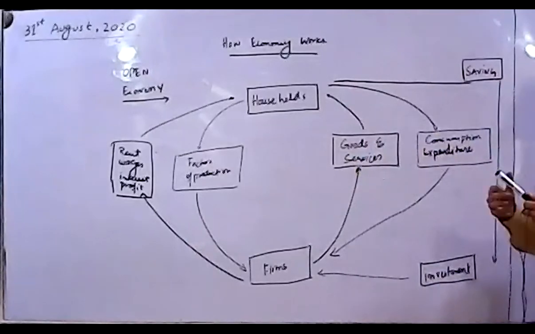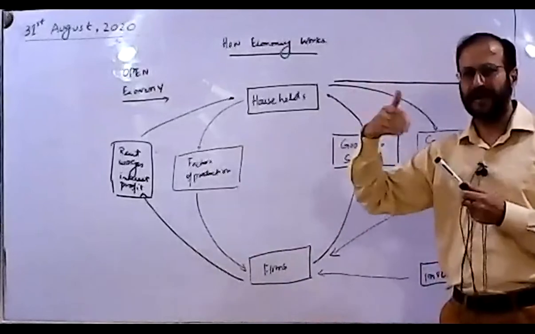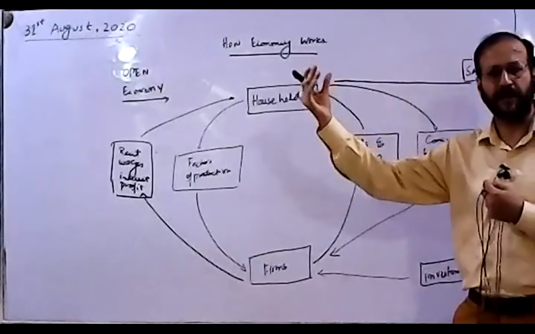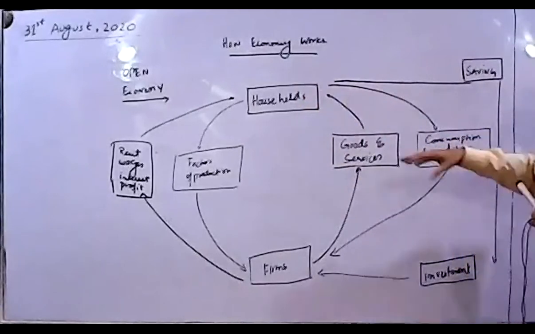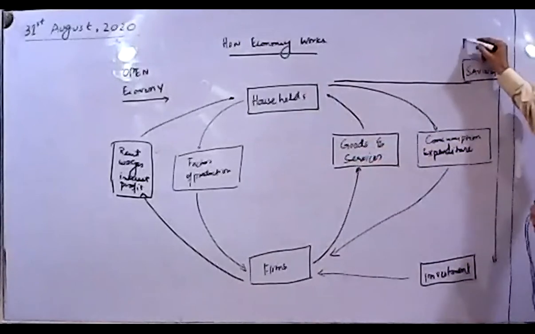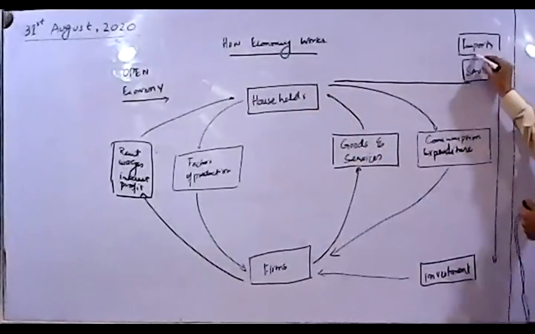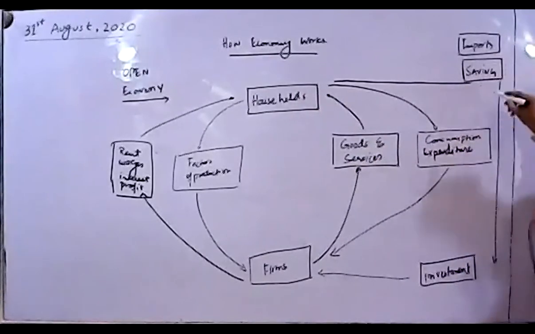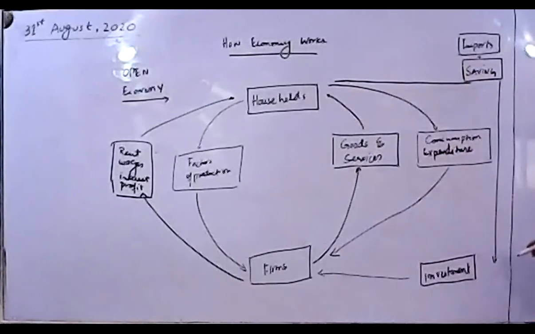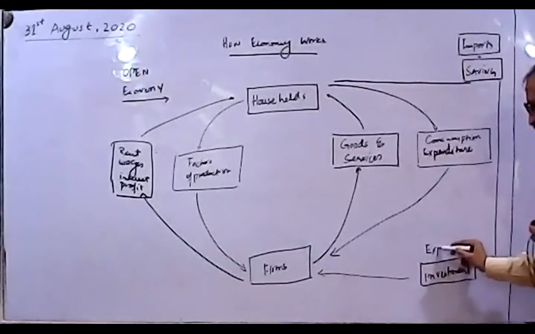So imports are going to decrease this flow, because your goods and services are going, your money is going outside, and that is going to decrease the national output or national income. So we are going to show imports on this side. We can use a plus sign over here, because this time the imports are adding with the saving, and exports we can add over this side.